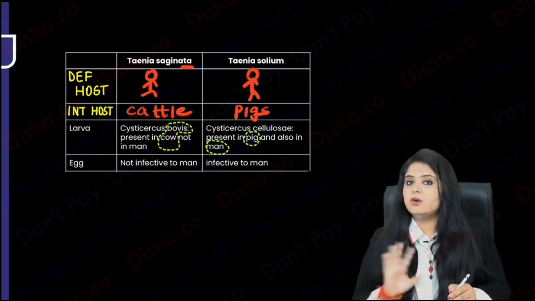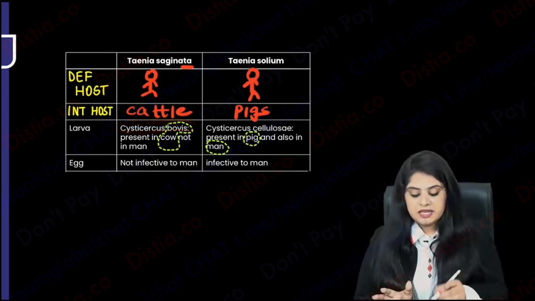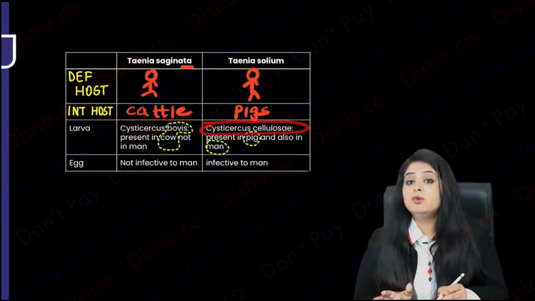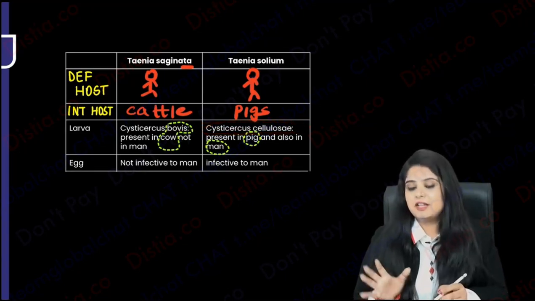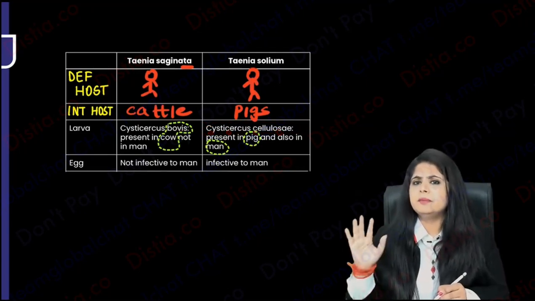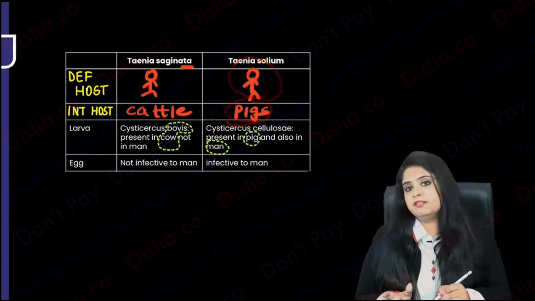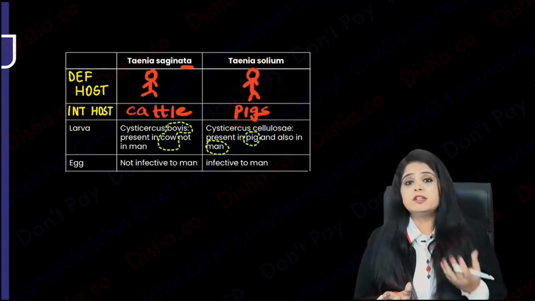This is present in the cow. This is not in me. इसके नाम में ही है. This is present in the cattle only. Whereas Cysticercus cellulosae, it has so many S's वाला sound. Cysticercus cellulosae, सब में this larva is present. It's going to be present in the pigs also. It's going to be present in the humans also. That's just ways of learning that I'm telling you.